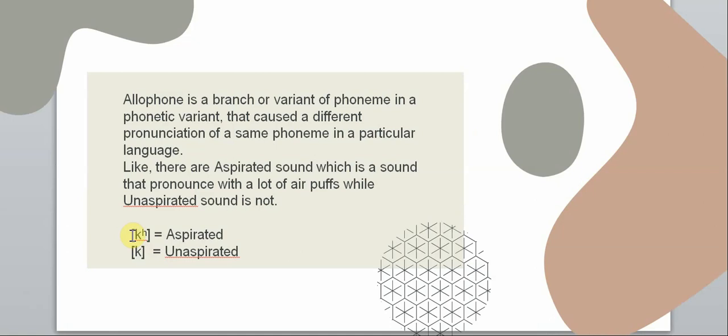Here we got the example of the two. The first is k. We pronounce it k, with a lot of air puffs. That is called an aspirated sound. And here we got the ordinary k. That is called an unaspirated sound.